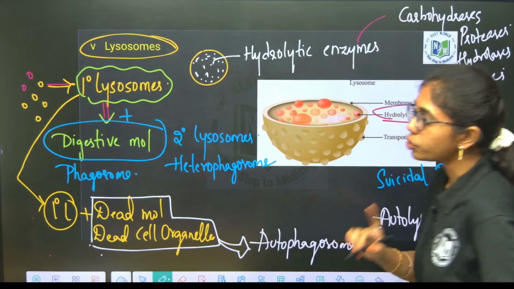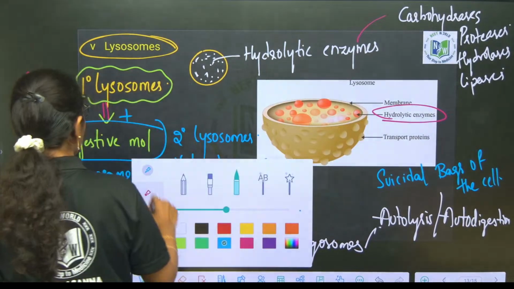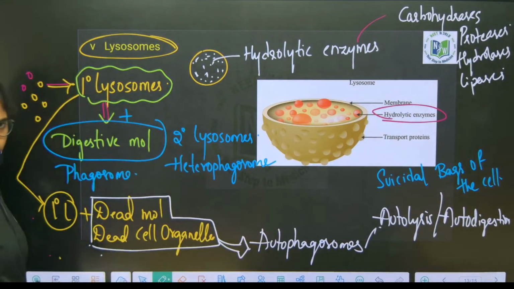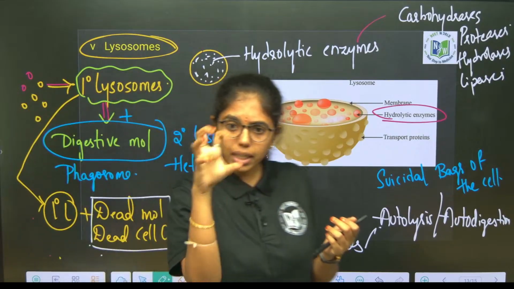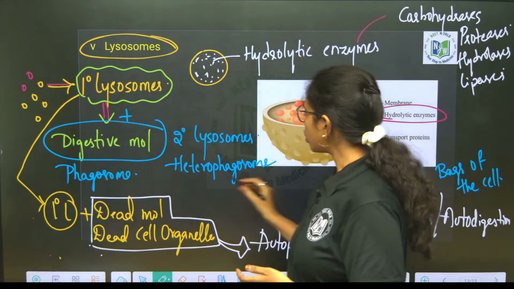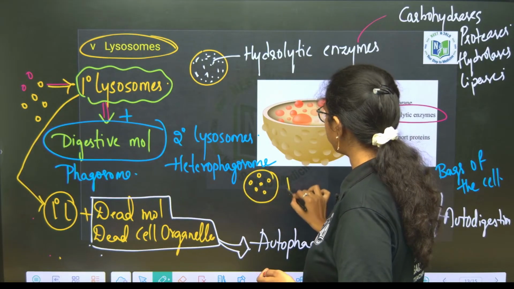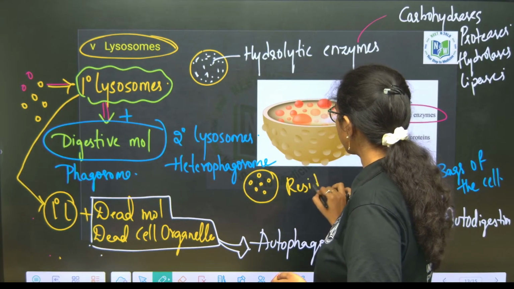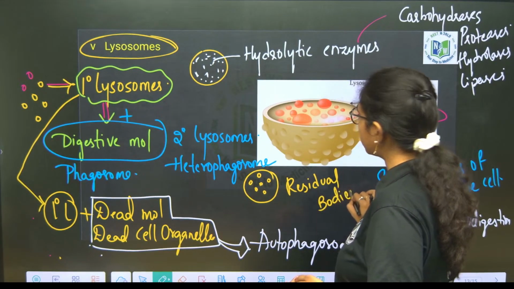Fine. And there is one more point to be discussed over here, that is secondary lysosomes will digest the particles, right? Digestive molecules will get digested and they will be releasing out small particles. Those small particles are called as what? Residual bodies. You are clear with all these terms, right?